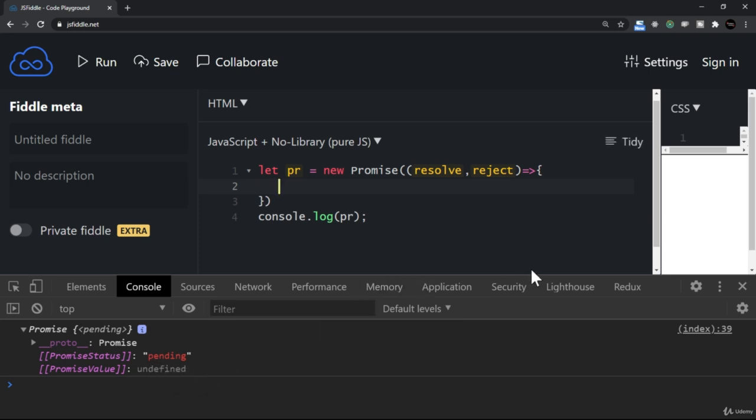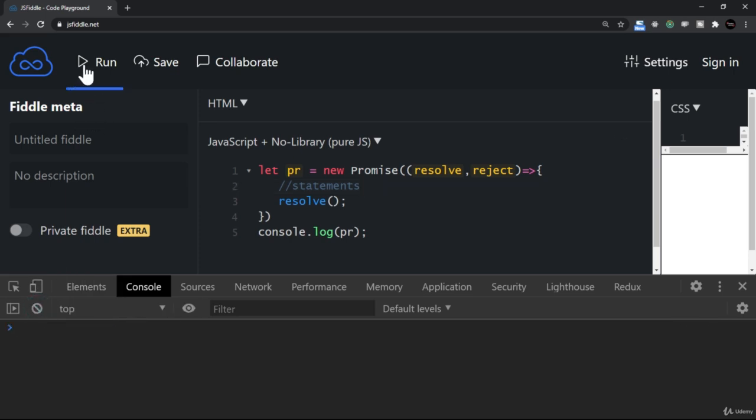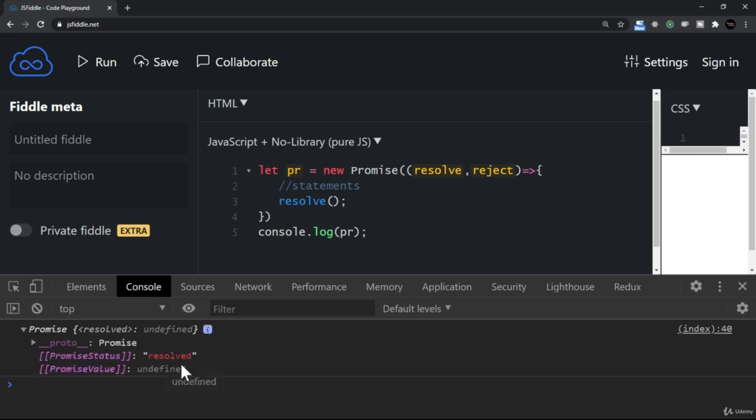Now let me just say that I resolve the returned value. I just say that after some job which we will add at the moment, we will add a few lines here. For example, there are statements, right? And then eventually when the job is done successfully, we will say resolve. Let's run this and see what happens. Now the state is resolved. It is not pending anymore. Even if I expand this, you see it says that the promise status is resolved.